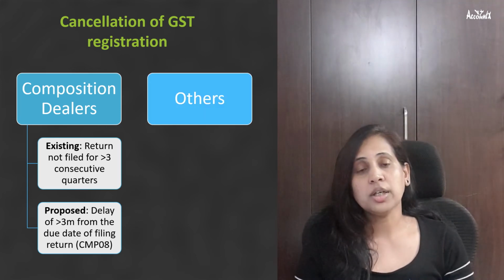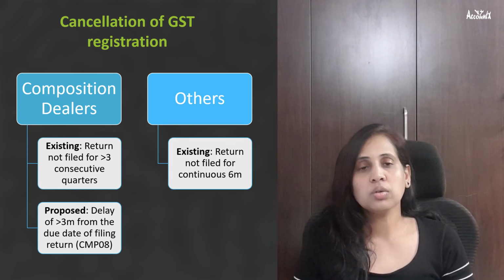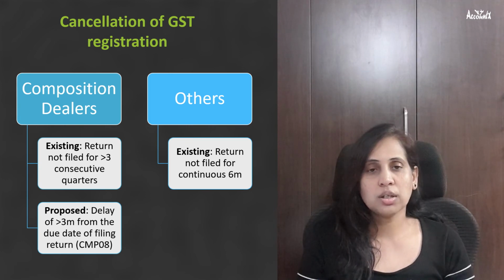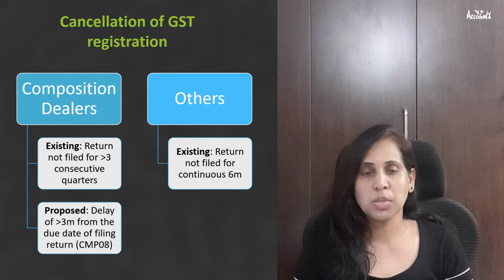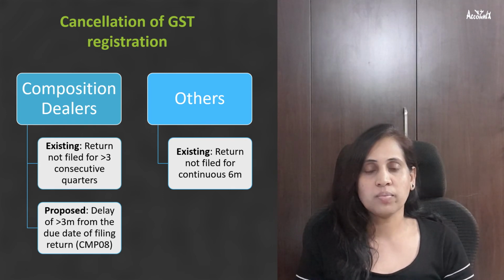Then for others, that is those who do not opt for composition, as of now, if such persons do not file their GST returns for a continuous period of 6 months, then the proper officer can cancel their GST registration.